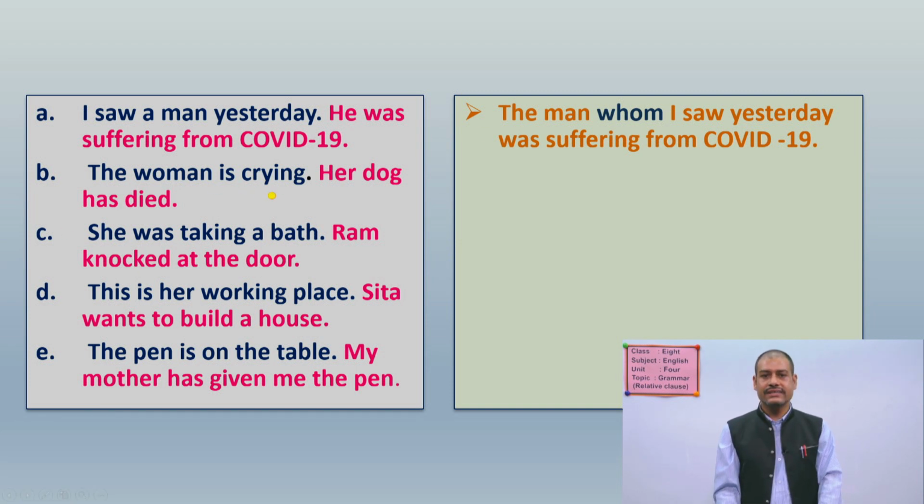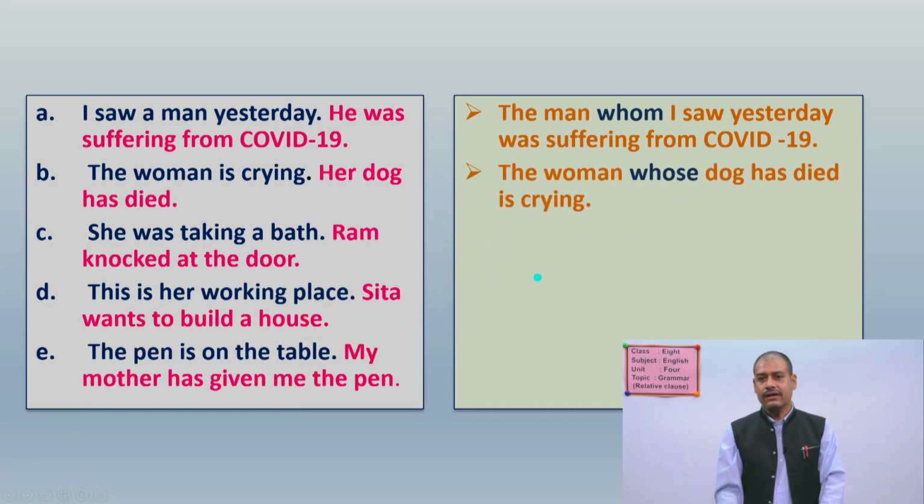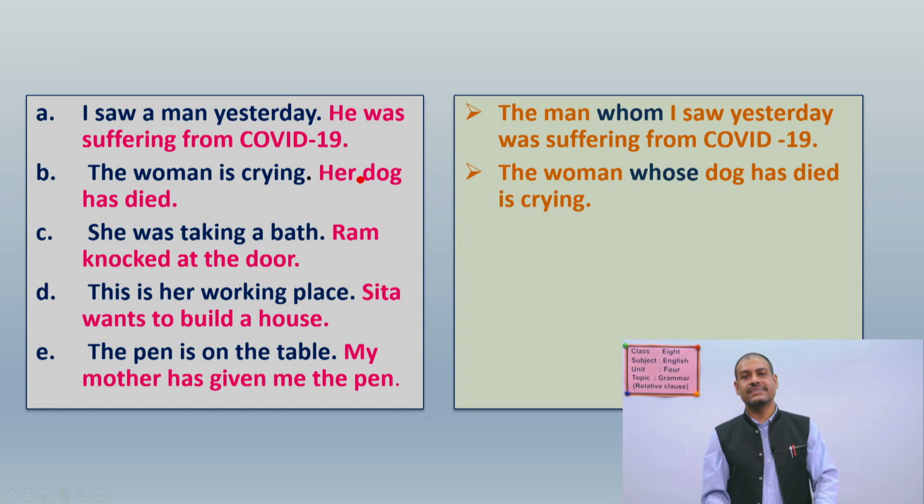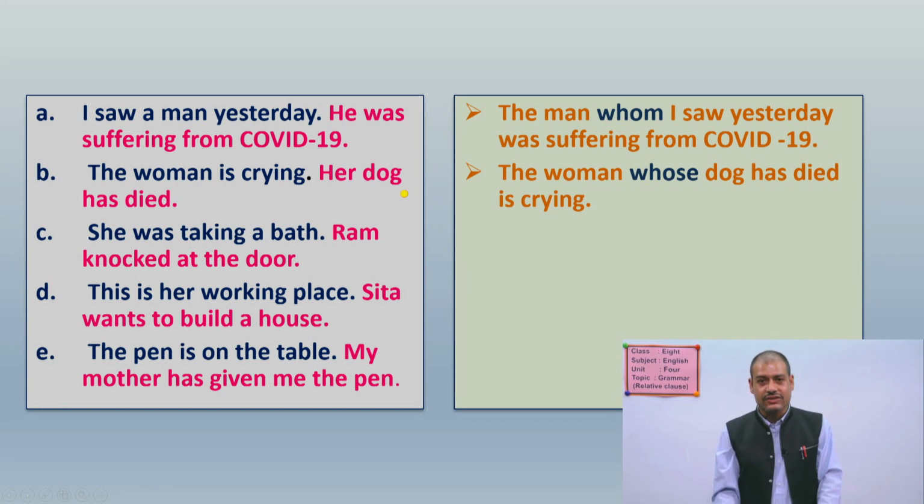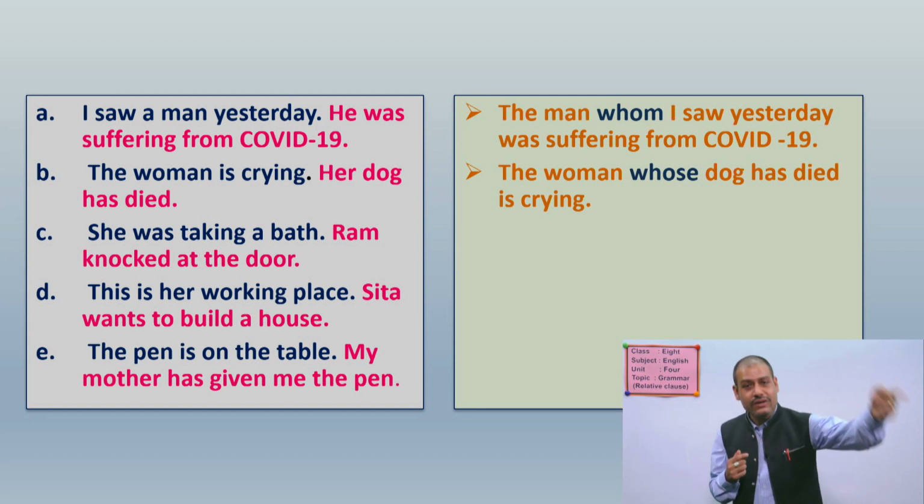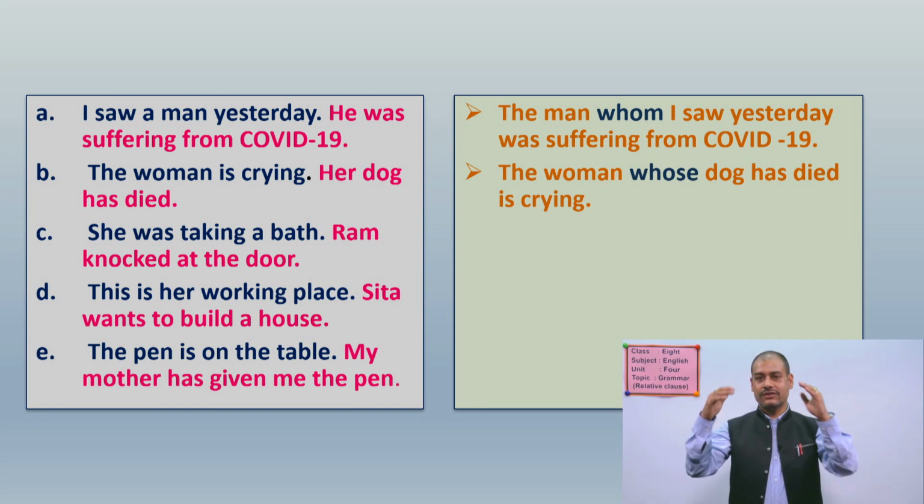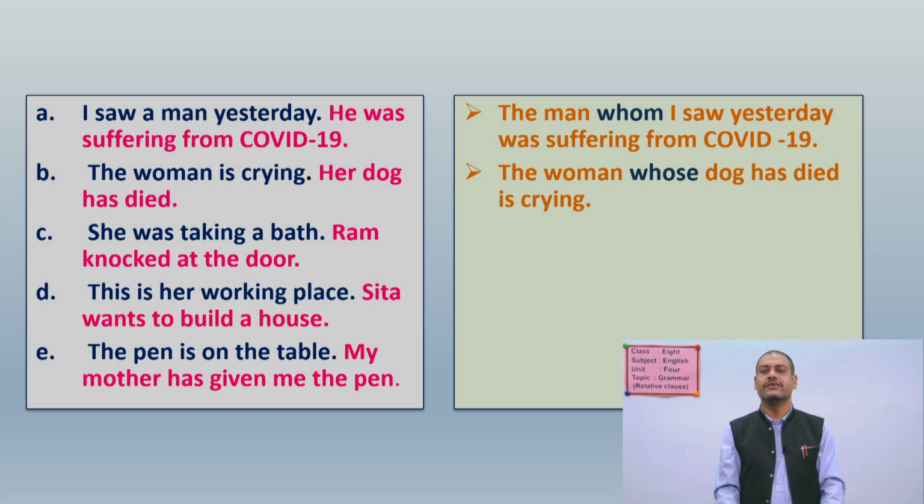Here, the woman is crying, her dog has died. Look at: the woman whose. Now, this is possessive case. The dog belongs to this woman. The dog does not belong to me. The dog does not belong to you also. That is not your dog. That is not my dog. That is the woman's dog. So, to show the dog belongs to that woman, you have to use whose. So, the sentence becomes: the woman whose dog has died is crying.